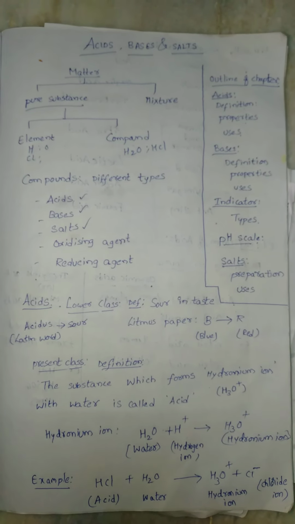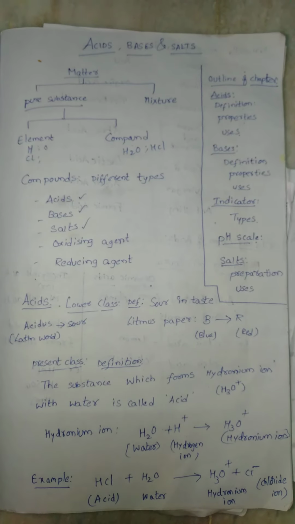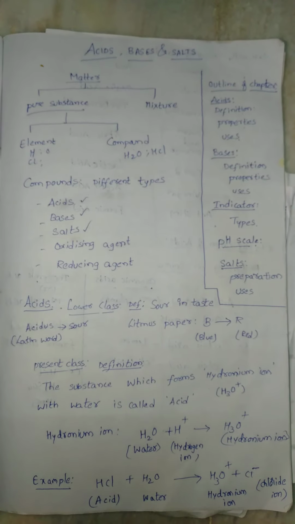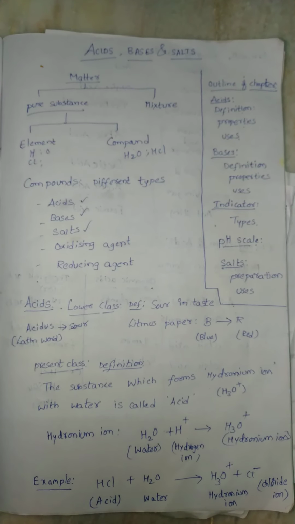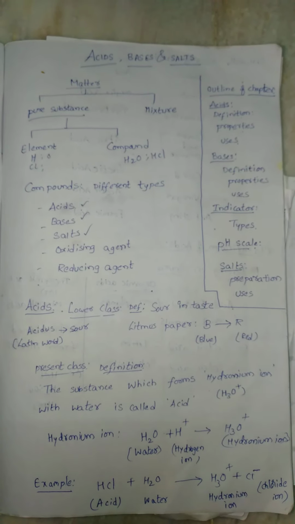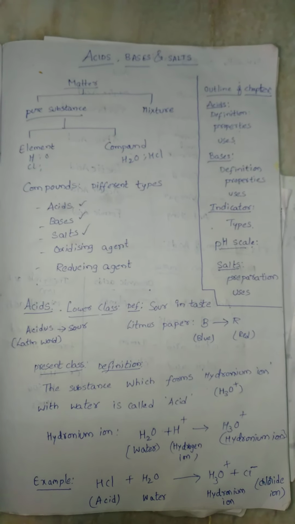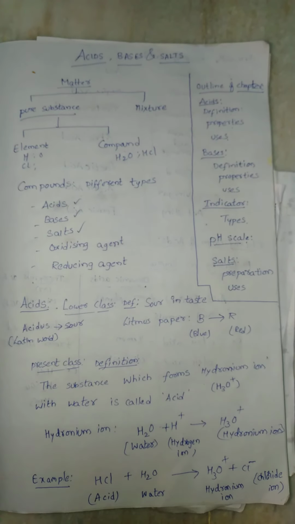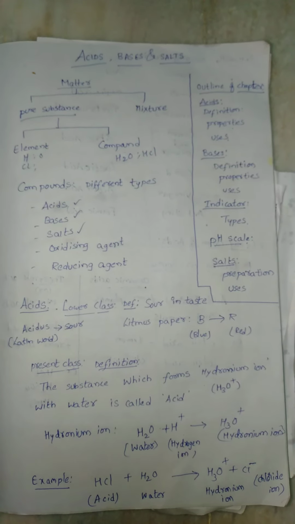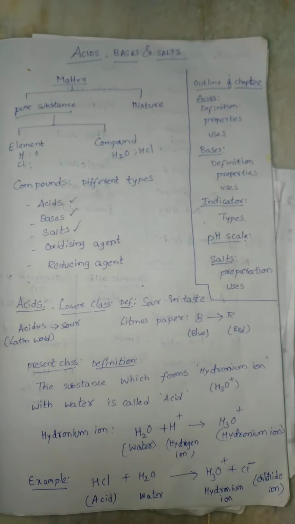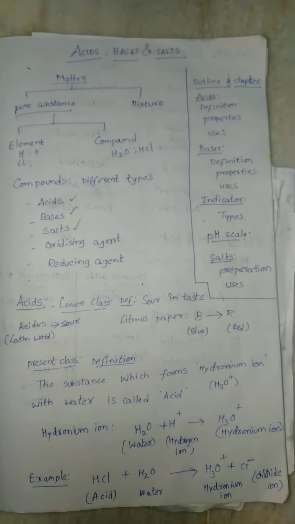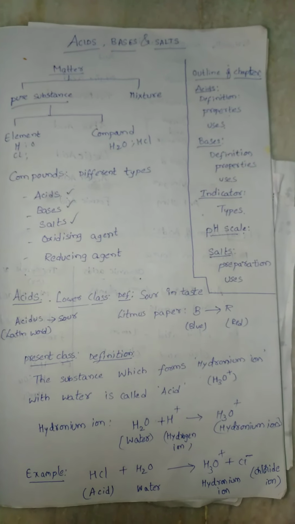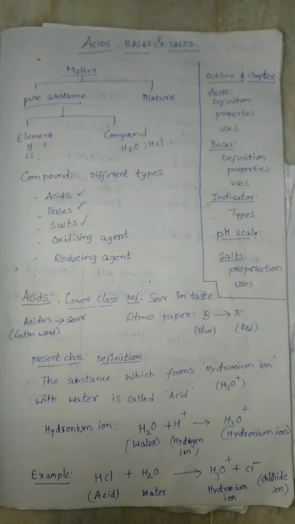As we learned in our lower classes, acid means which has a sour taste. Actually the word acid came from the Latin word acidus. Acidus means sour. Generally acids have a sour taste, and they also convert blue litmus paper into red. These two properties we learned in lower classes: acids are substances which have a sour taste and convert blue litmus paper to red.